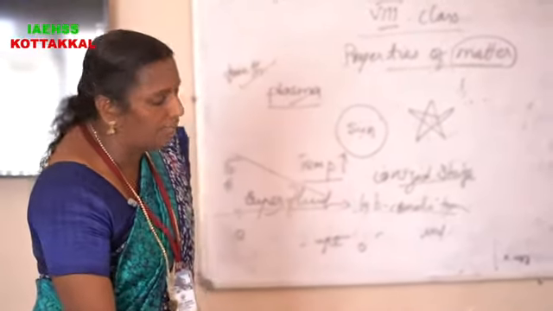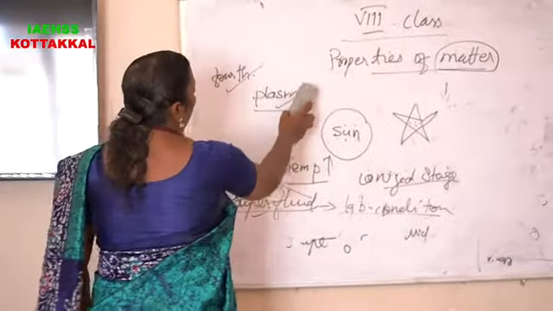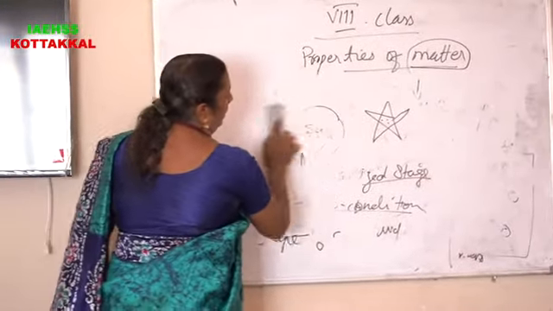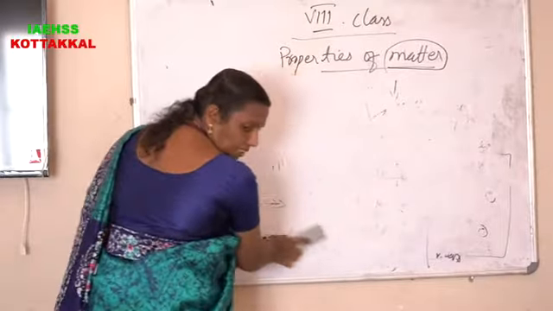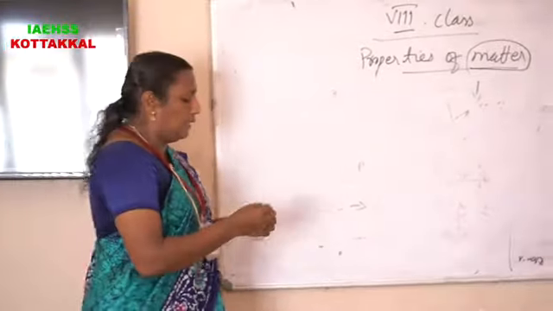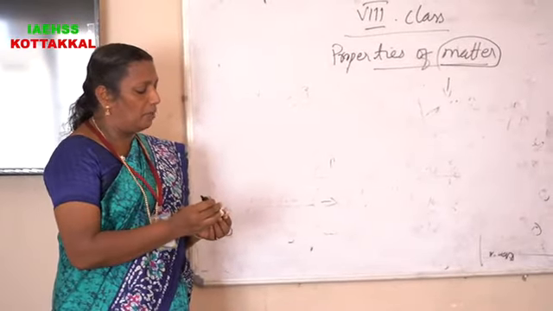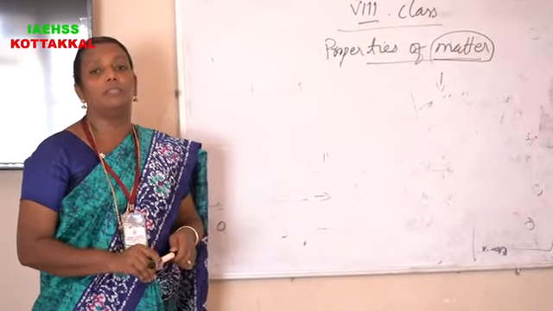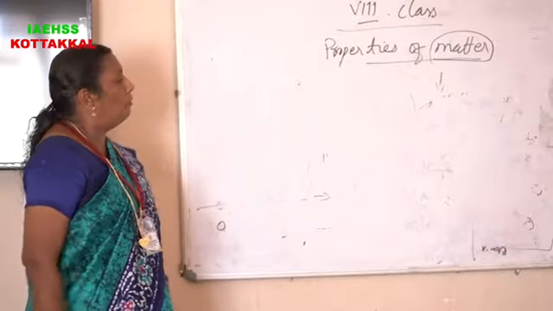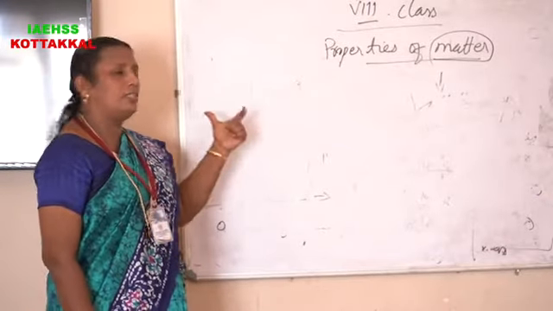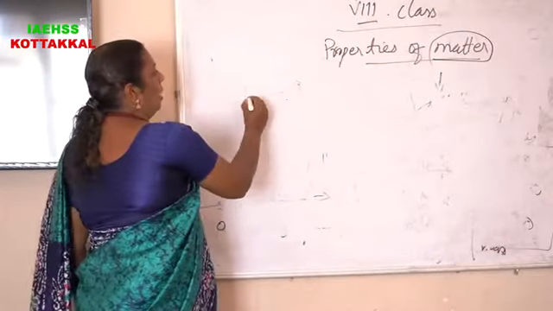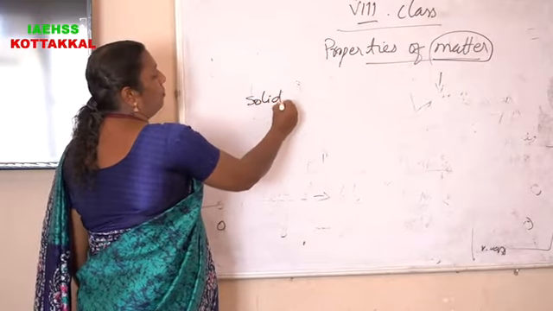Matter has only three states, that is solid, liquid and gaseous state. First we say that solid has definite shape, definite volume and has mass, and the force of attraction between its particles is very high. So solid has a rigid shape.